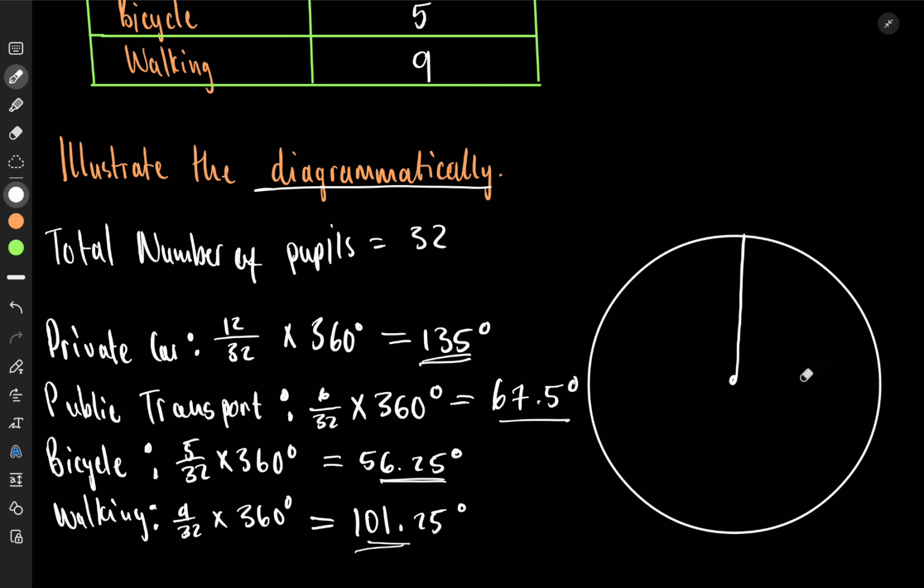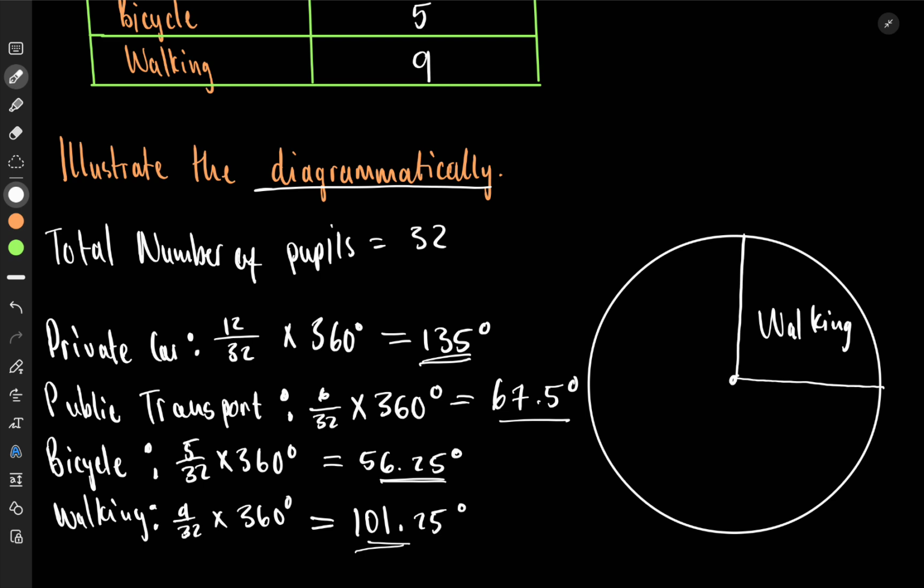And to go to 101, it's just slightly greater than 90 degrees, because 90 degrees would have been exactly like that. So 101 is just slightly greater than 90. So this would be my 101.95, which would be my walking. I don't have to put the angle, I'll just put what it is. So this would be walking.